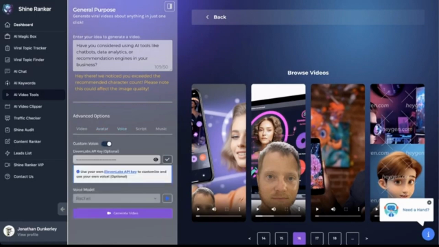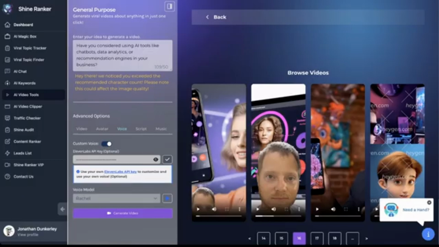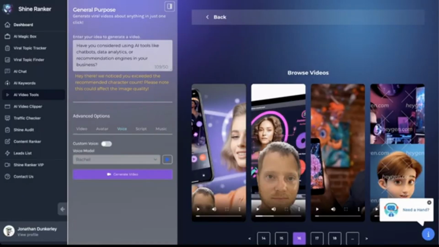And then we can go over to voice. Again, you can go here and it will bring you back to 11 Labs where we were before. If you want to get your API key, you can go ahead and grab it right here. But again, these are all optional features. You do not need to do any of these things. You could turn off custom voices and you could pick from any of these other voices. These are all really good voices. For instance, how about we just pick Charlie and we could sample it like this.